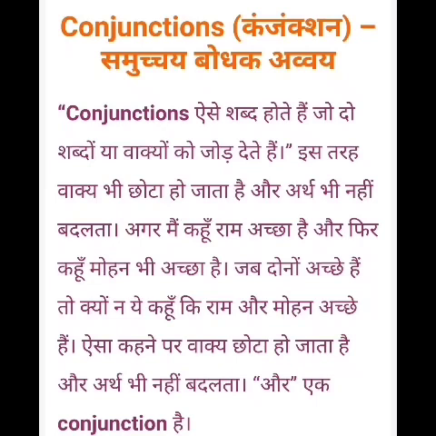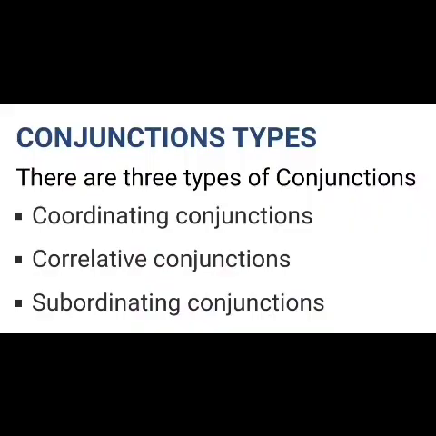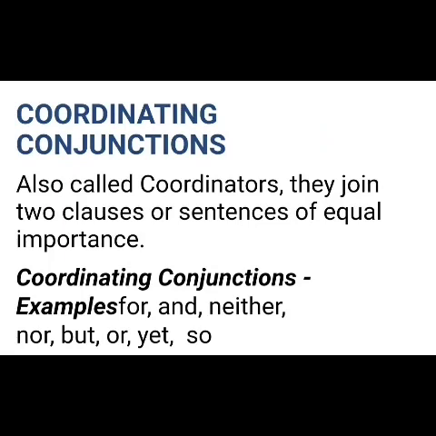Okay, children? So, there are three types of conjunctions. We'll call them coordinating conjunctions, correlative conjunctions, and subordinating conjunctions. First, we'll go through coordinating conjunctions.